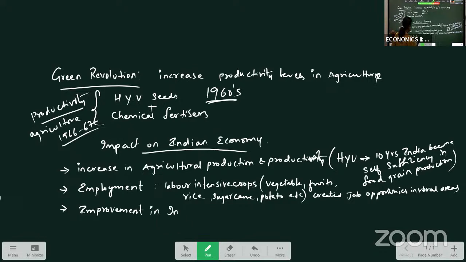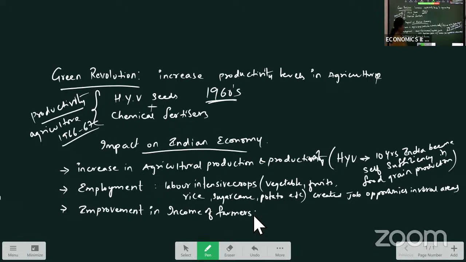Improvement in income of farmers. How has farmers' income increased? As the productivity levels have increased, farmers are able to produce good quality products, they are getting more production, and support prices are also given by the government for the productivity. So here, the green revolution facilitated the farmers to follow scientific and technical ways, like grading the product.